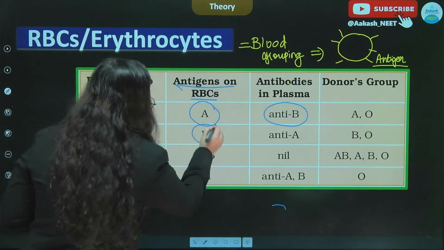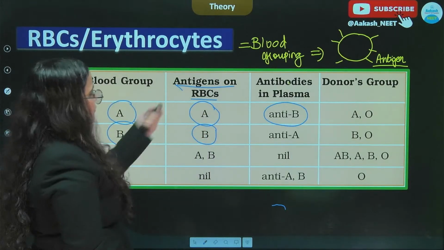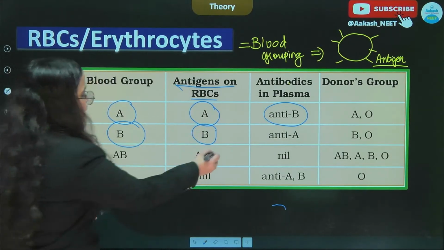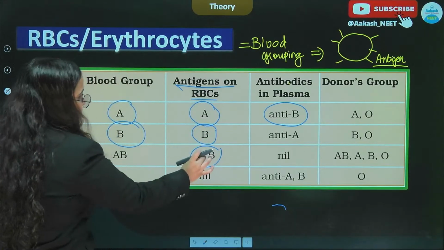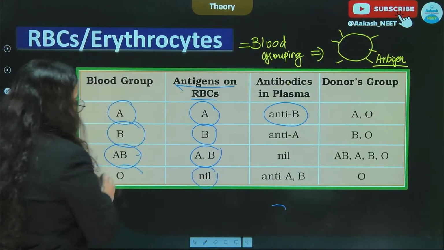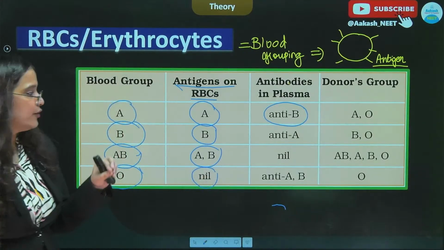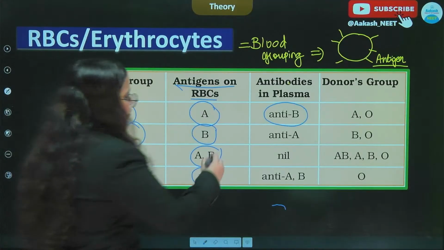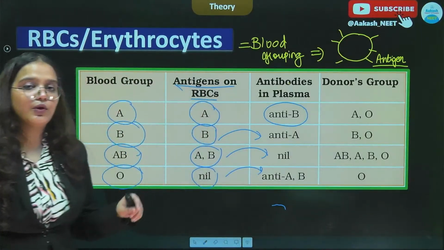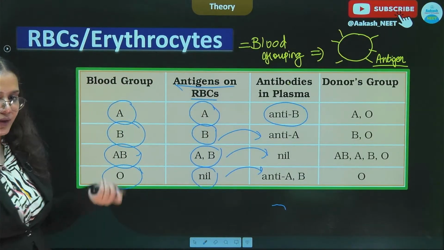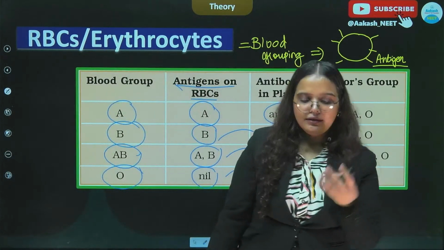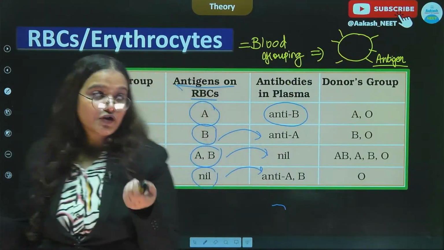And similarly, we have the B blood group, individuals which have B antigens on their RBCs. Similarly, if an individual has A and B antigens, the person will be an AB individual, and if there are no antigens, the person is said to be an O blood group individual. Corresponding to all the blood groups, we will have the opposite antibodies present in the plasma. This detail will be discussed in another lecture series.